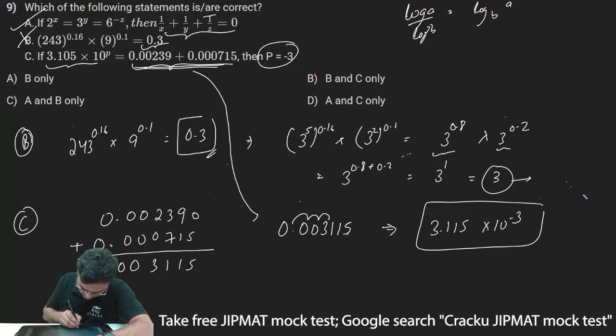Also this should be 0. Sorry, 9 plus 1 is 10. So this should be 0, 0, and this should be 0 as well. So 3.105. This is 105, and similarly this will be 0 as well.